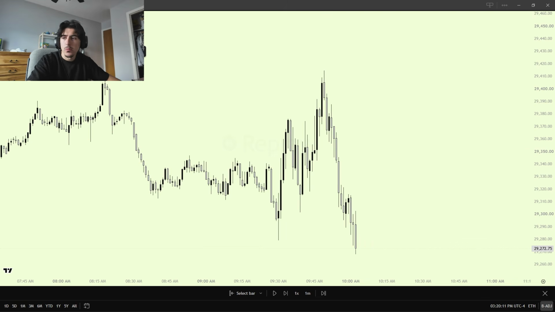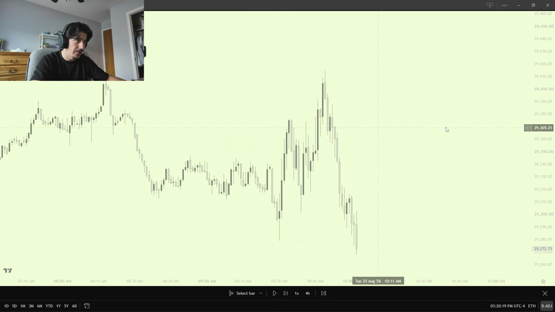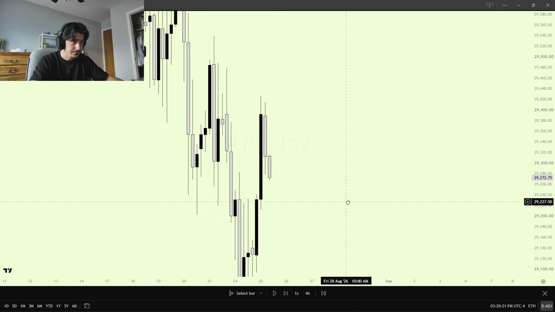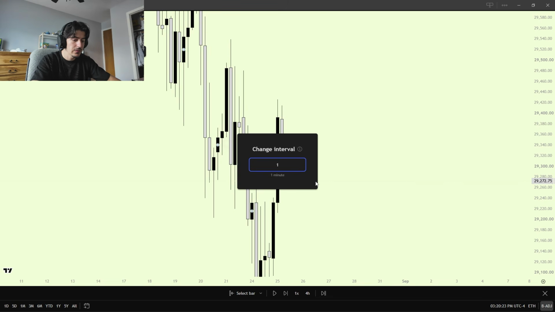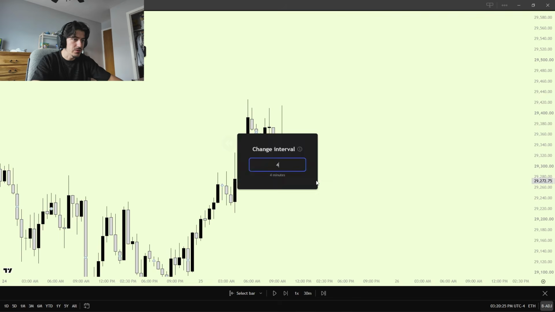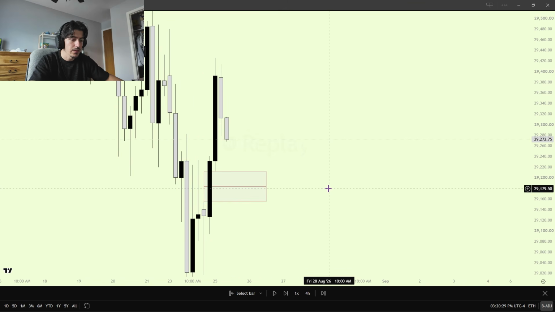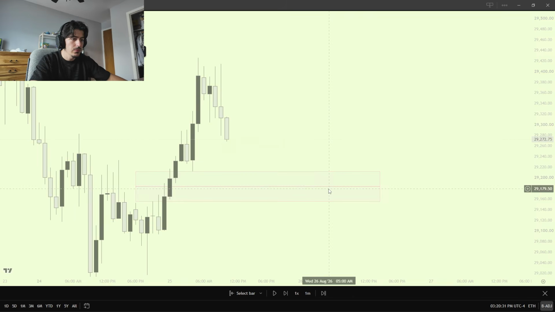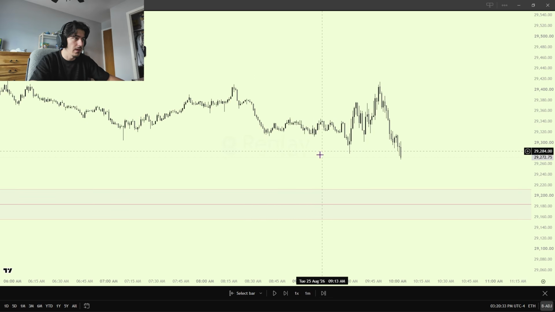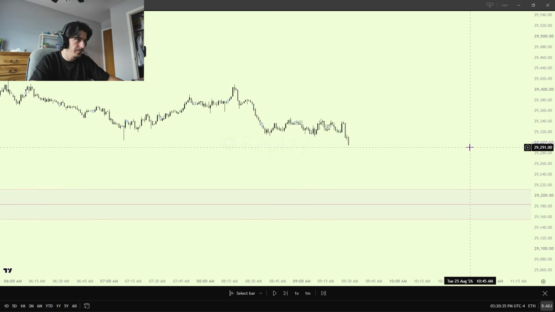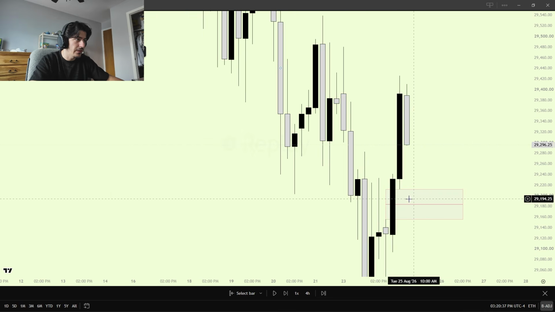But basically, we're going to go over today's price action and how I lost on futures, but I won on options, and how the drawn liquidity was pretty obvious today. First, we're going to start off on the 4-hour time frame. Before market opens, we have a gap down here.